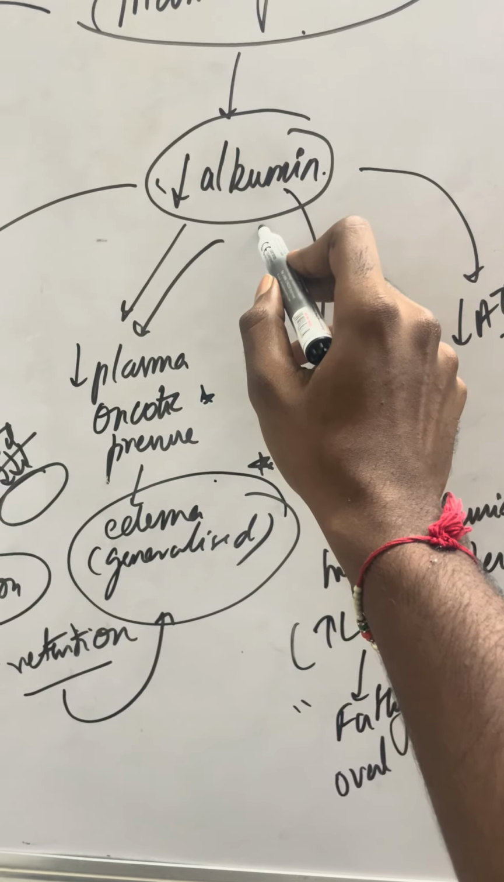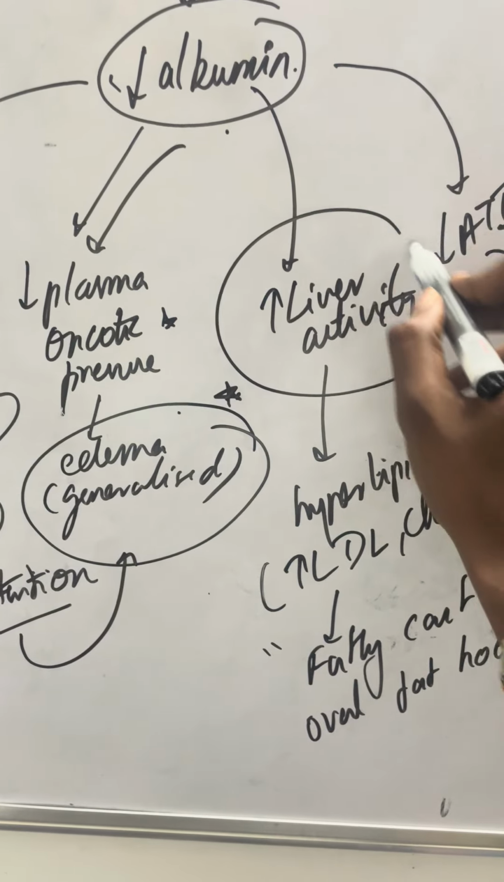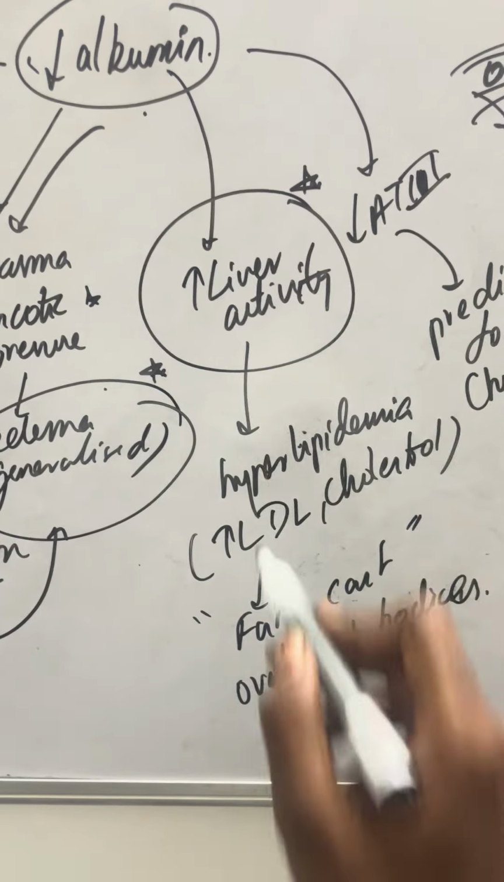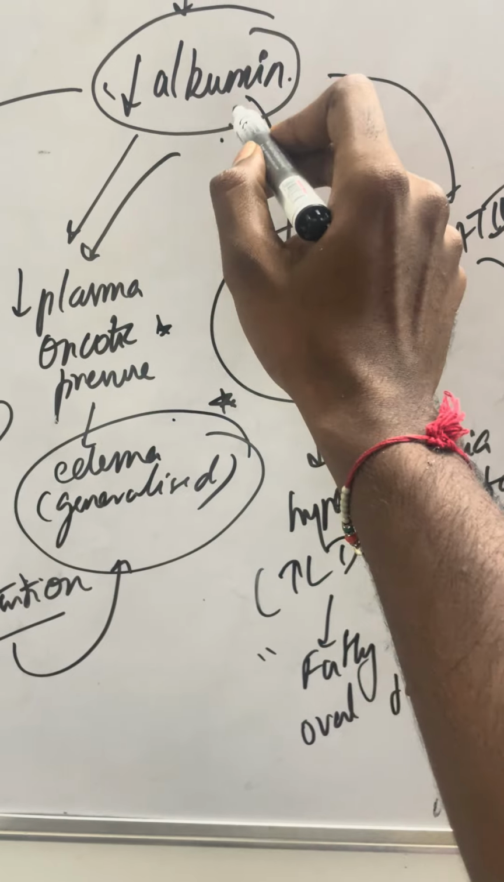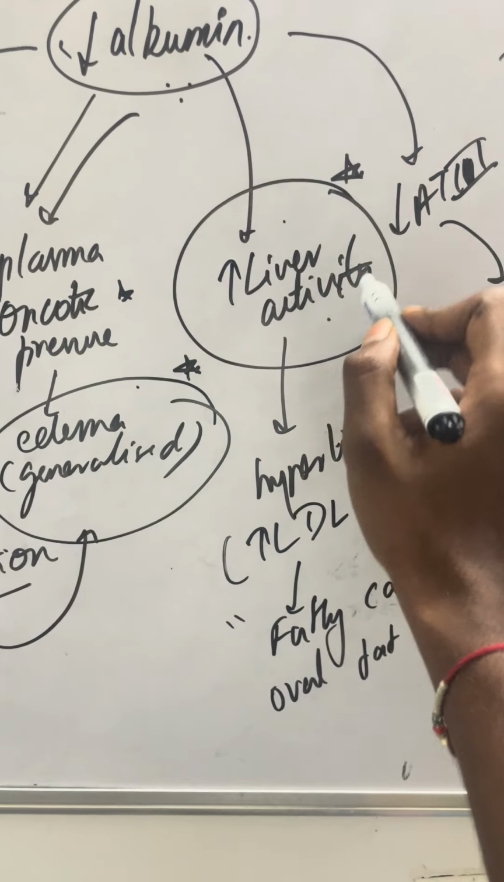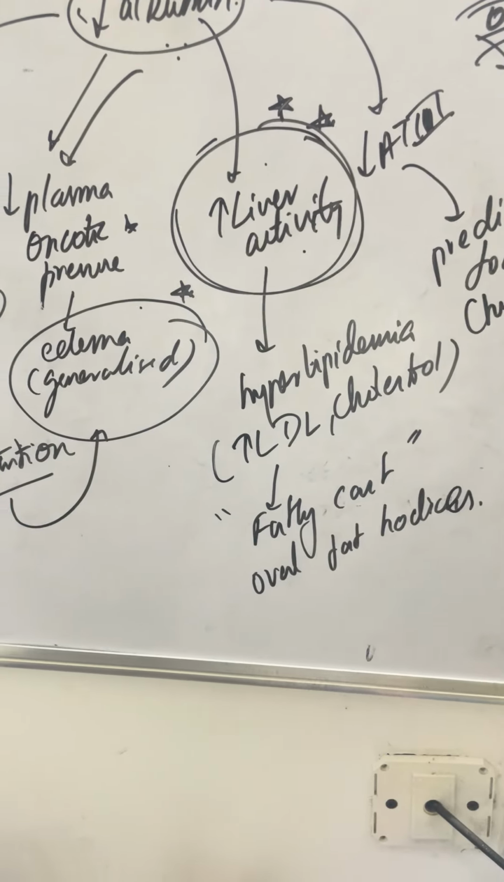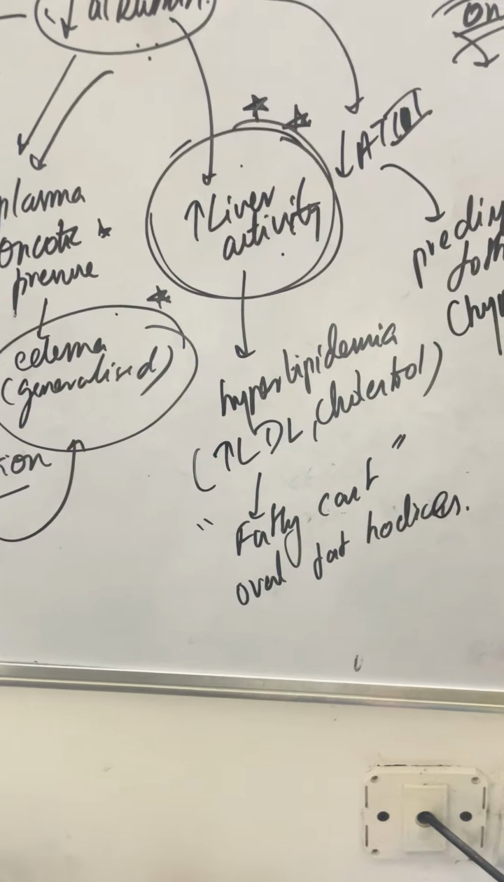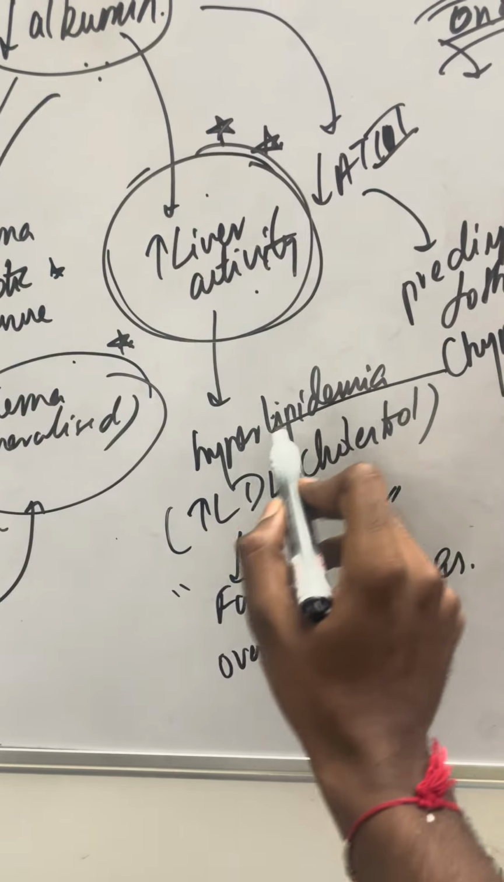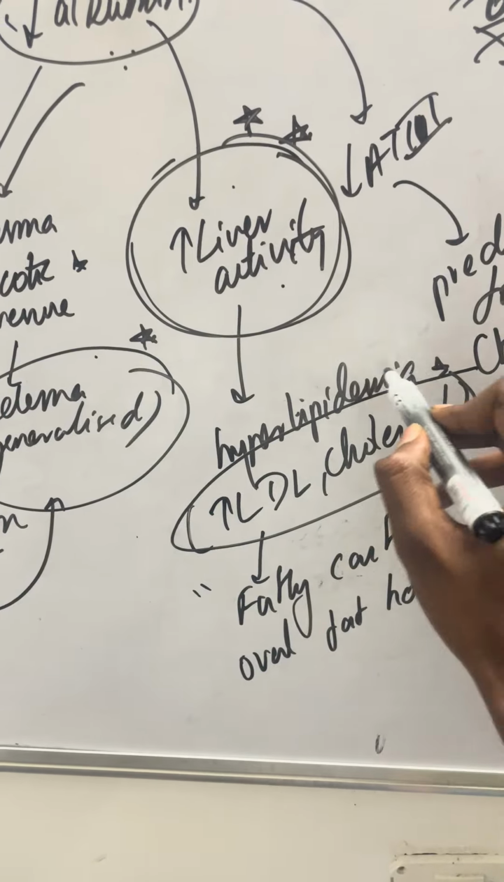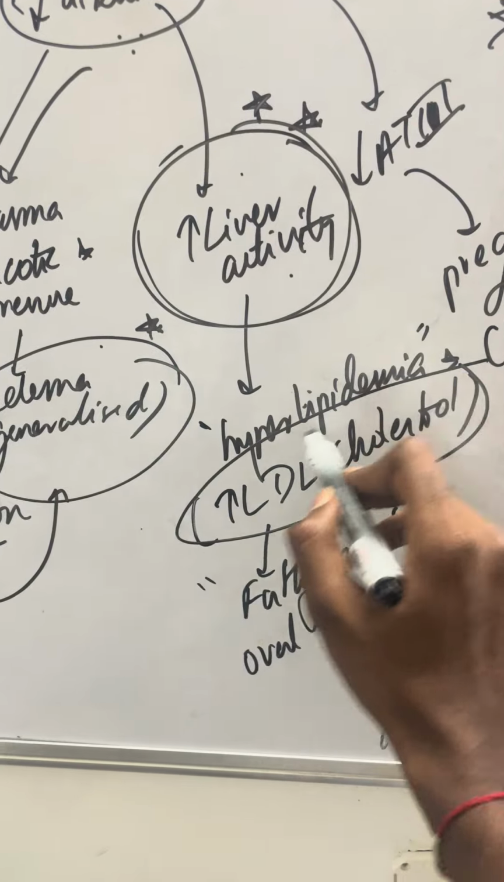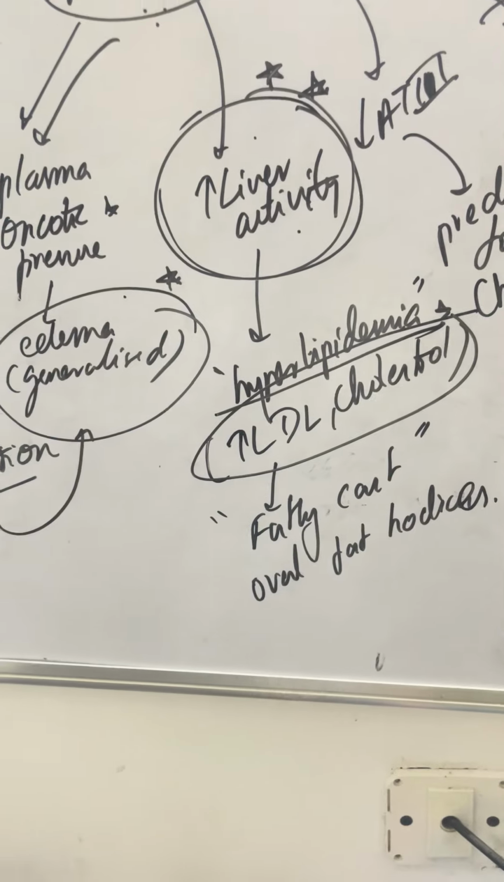The next thing that you're going to see is that because of the decreased albumin, you're going to see increased liver activity. Why is this happening? Because the liver is sensing that there's less albumin, and we know albumin is synthesized in the liver. So the liver tries to compensate, but it can't do that. Instead, it produces a lot of other proteins as well. Because of that, there is an increase in LDL and cholesterol particularly. That is what we call hyperlipidemia in a nephrotic patient.